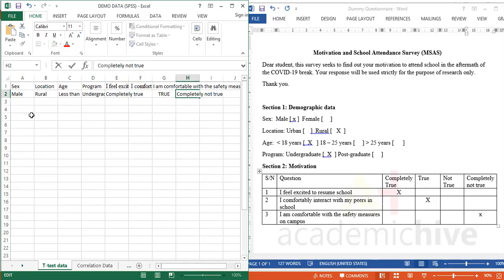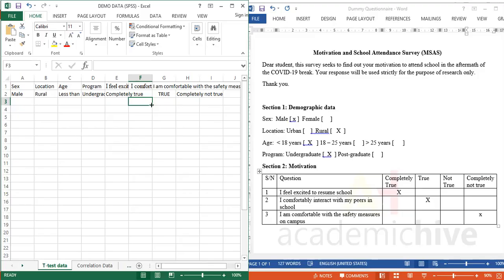So if I want to go on and on to do this for every response, can you see it's going to take me a longer time? Instead, I can give these responses codes when entering data. I can code them numerically. Remember that quantitative data analysis is a numeric form of data analysis, that is, the data obtained are numeric in nature.